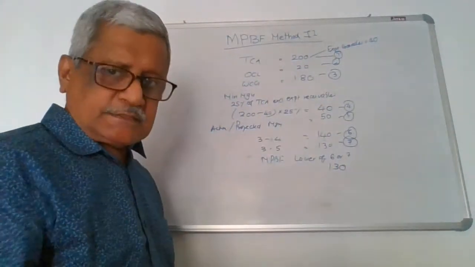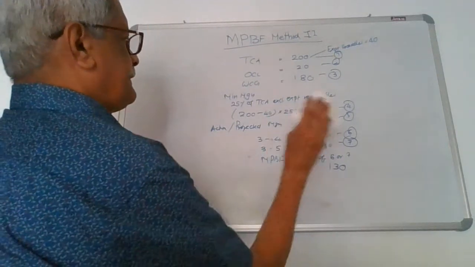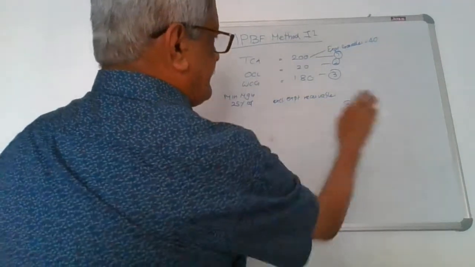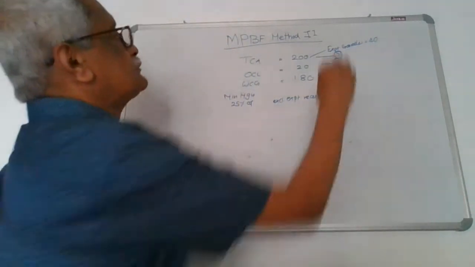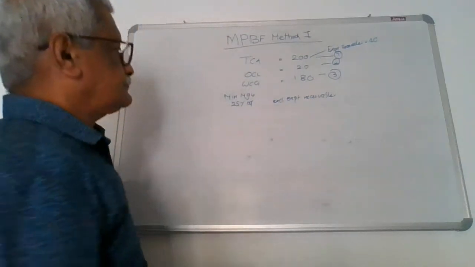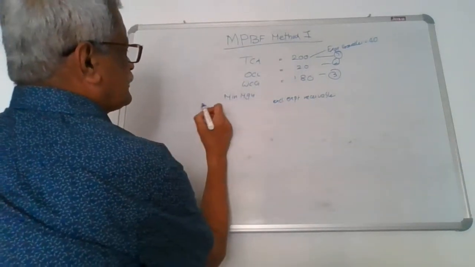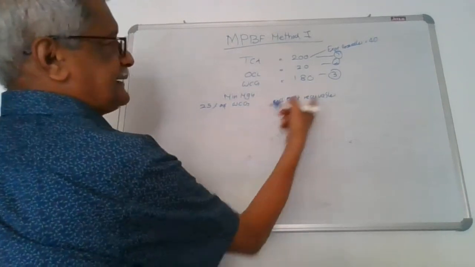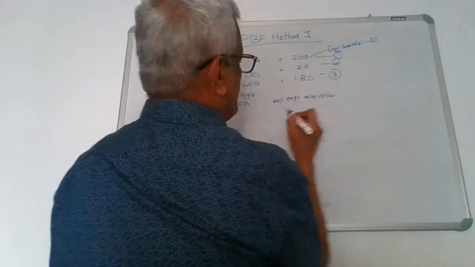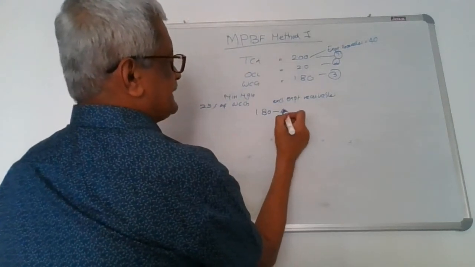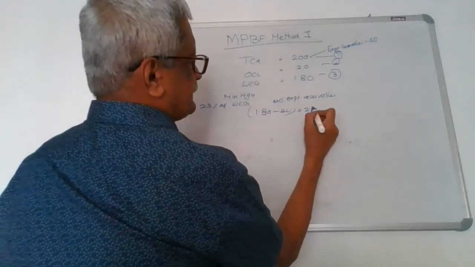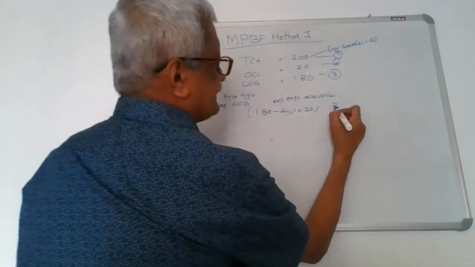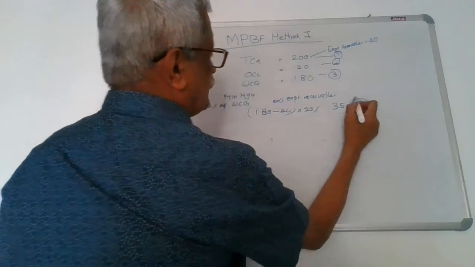The same is the case when I am going by method 1. Method 1 we are using. Now, here it is 25% of the working capital gap, excluding this. So, I will reduce 180 minus 40 into 25%. So, 140, 70, 35. That will be 4.